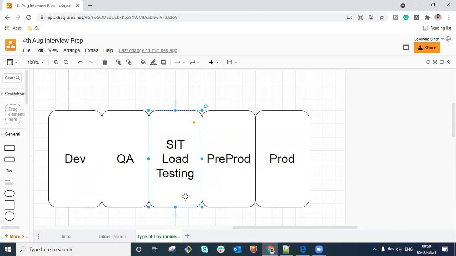There are different types of tools, and these tools are used basically by the QA side. It means the quality assurance team is going to do that sort of testing. Okay, so the QA team will generate load for us, for SIT? Yes, the QA team is going to generate load for us.